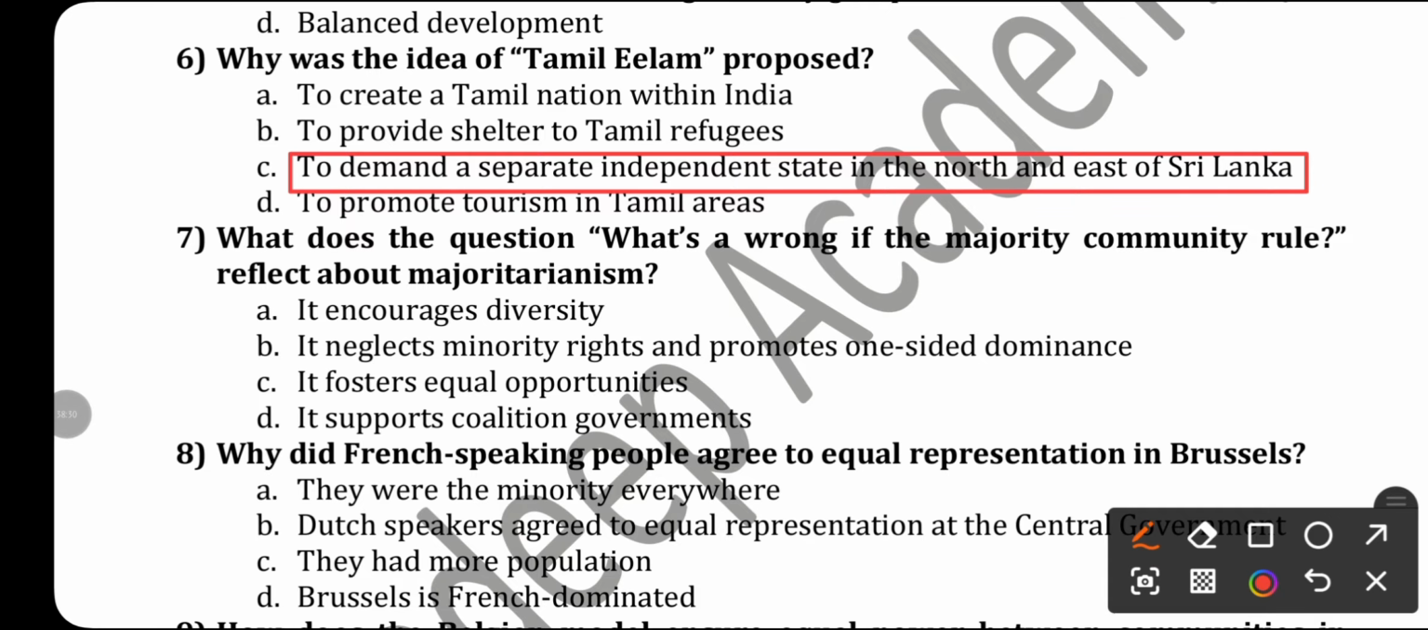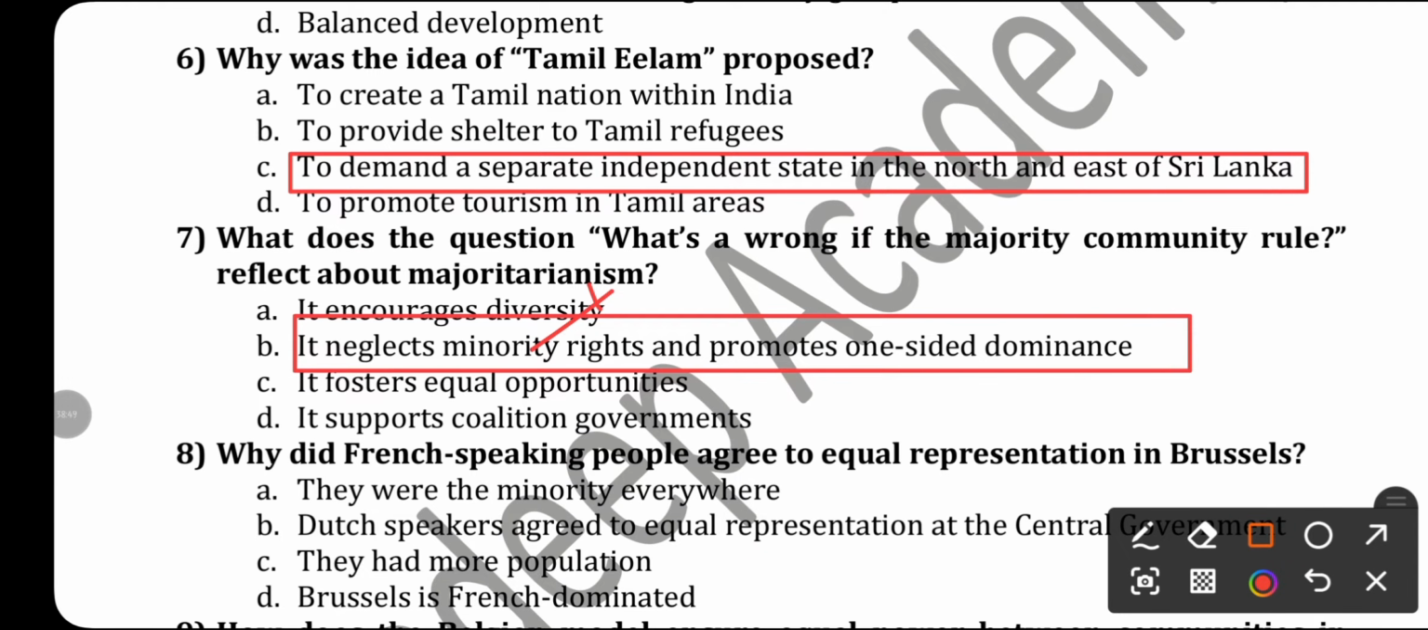What does the question, what's wrong if the majority community rules? Reflect about majoritarianism. It encourages diversity? No. It neglects minority rights and promotes one-sided dominance. Yes, this is the answer. It neglects minority rights and promotes one-sided dominance.